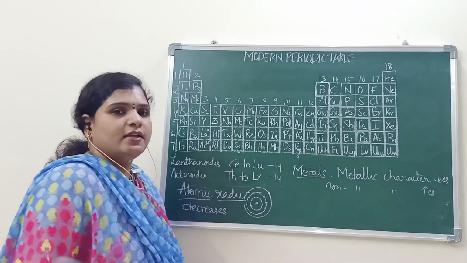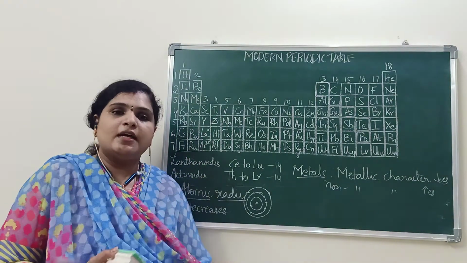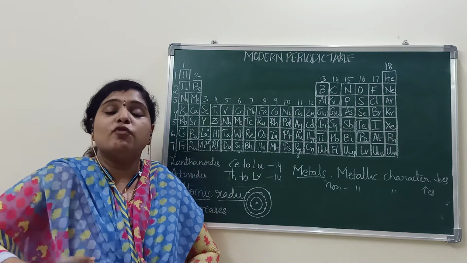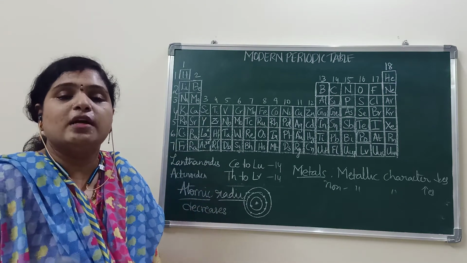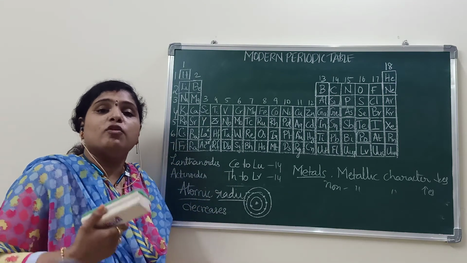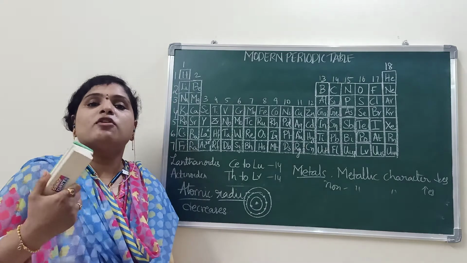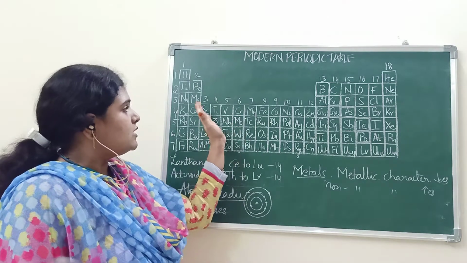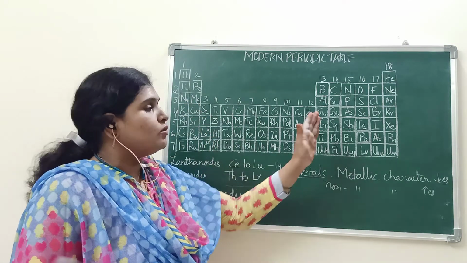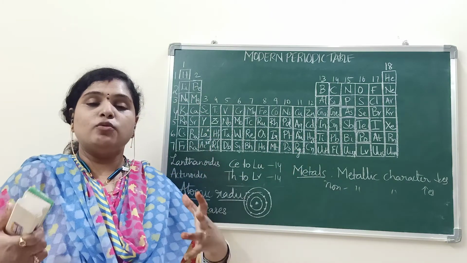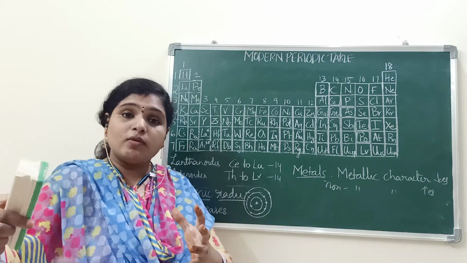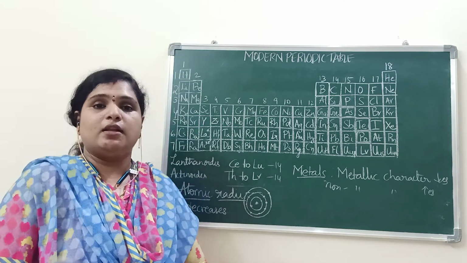Are you getting? What do you mean by metallic nature? They are electropositive and they can form positive ions easily. They form positive ions if they lose electrons easily. How can they lose electrons easily when we move from left to right? Because the nucleus influence is more, because the electron is entering into the same shell.